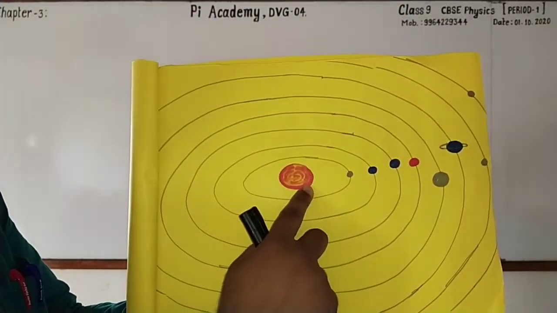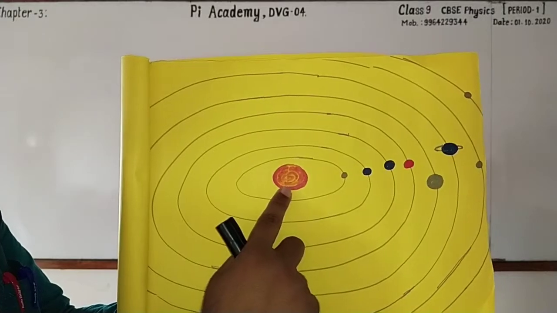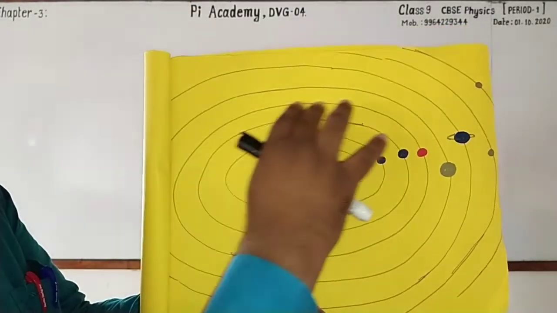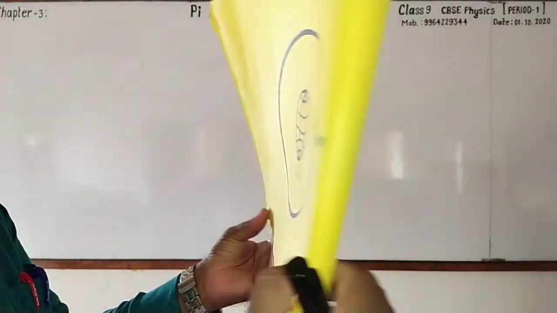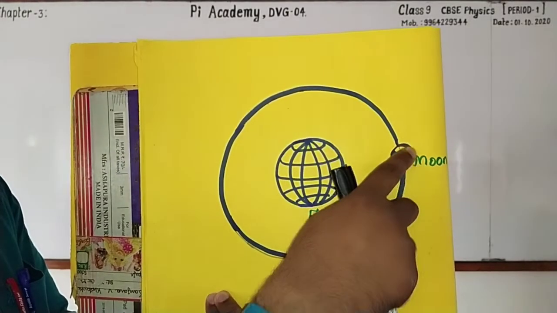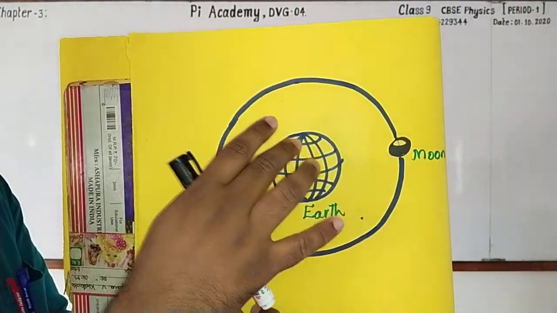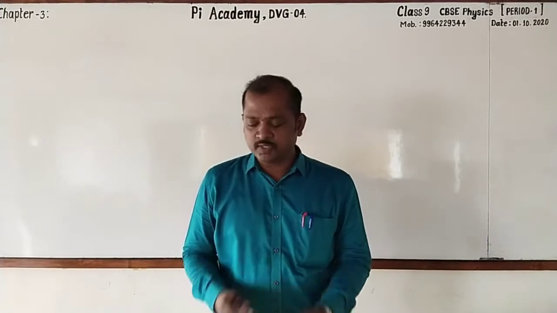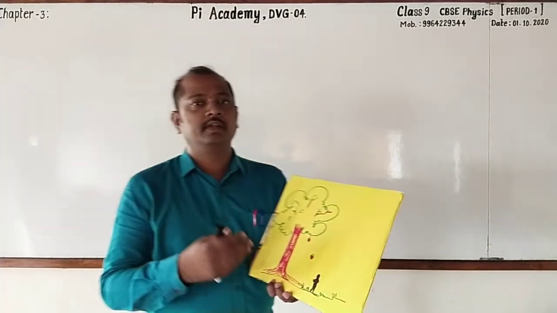In the fourth picture, which is very familiar to you, that is the solar system, in which the sun is at the center and all other planets are revolving around it. This is the fifth picture, in which the moon is revolving around the earth. Dear students, once more we shall go through these pictures in detail.